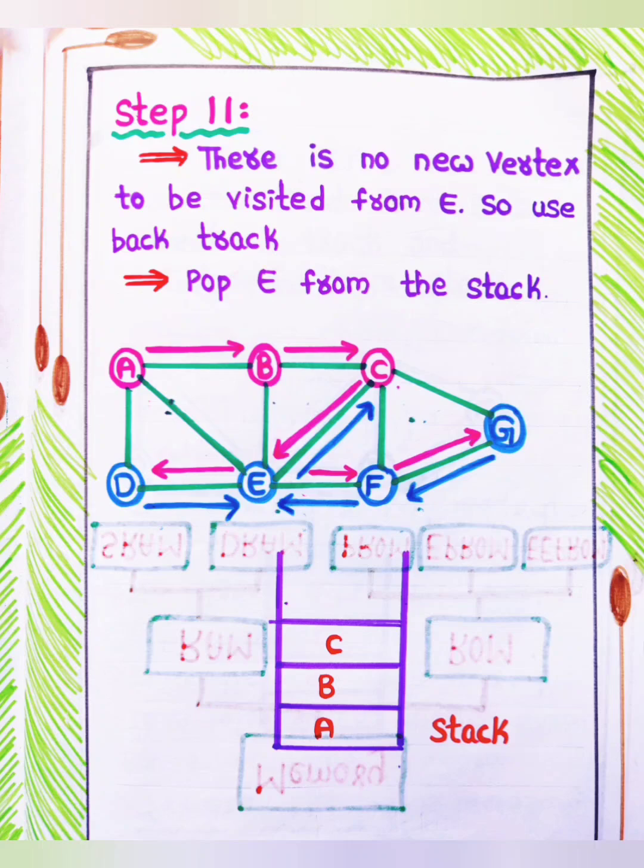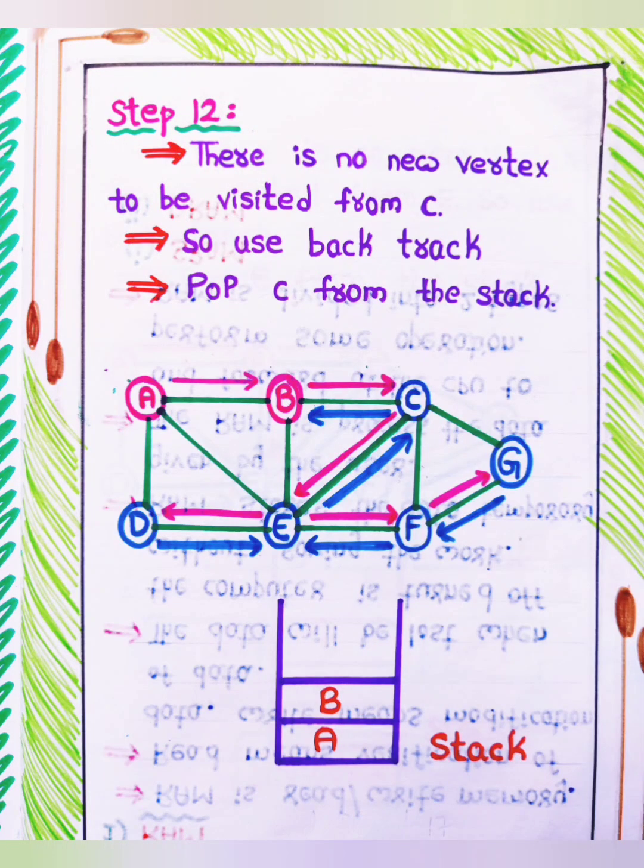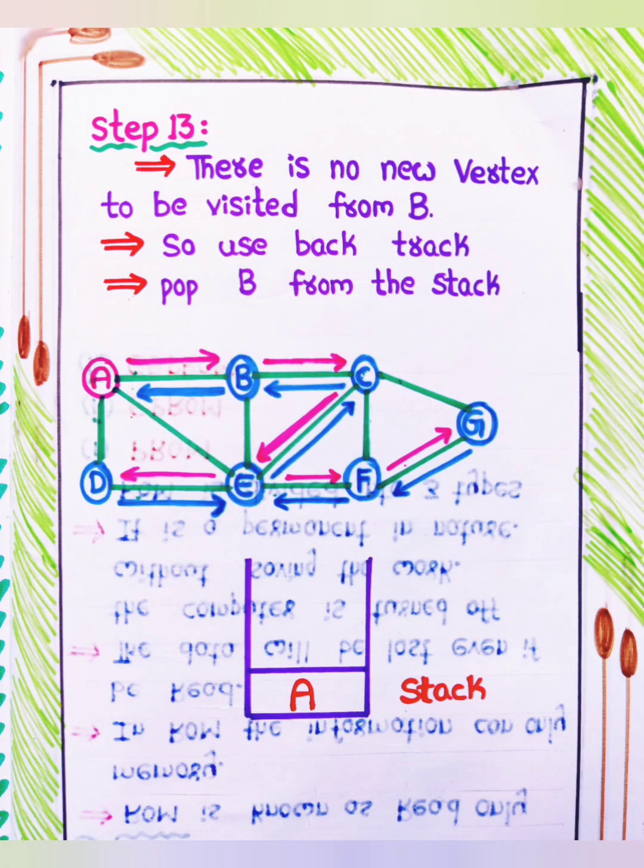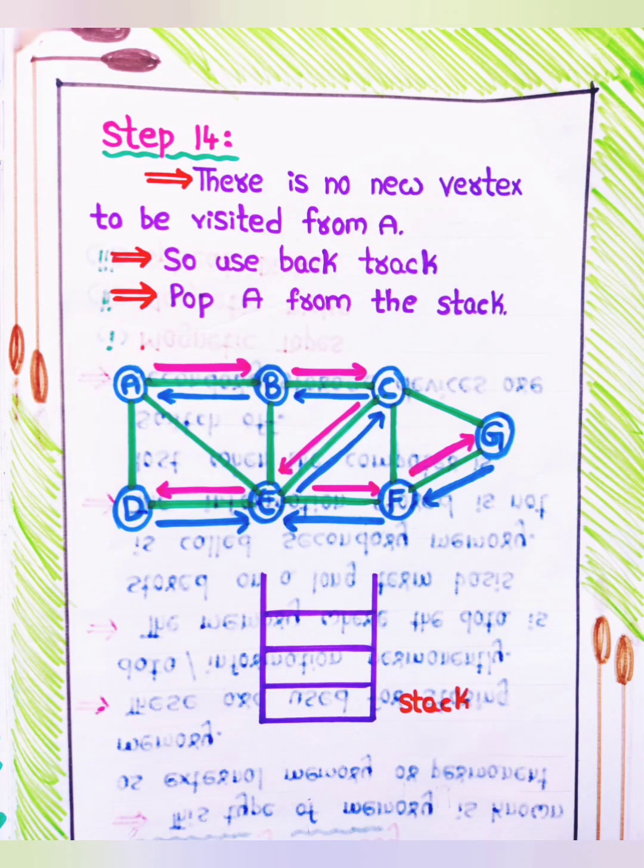Step 11. There is no new vertex to be visited from E, so use backtrack. Pop E from the stack. Step 12. There is no new vertex to be visited from C, so use backtrack. Pop C from the stack. Step 13. There is no new vertex to be visited from B, so use backtrack. Pop B from the stack. Step 14. There is no new vertex to be visited from A, so use backtrack. Pop A from the stack.